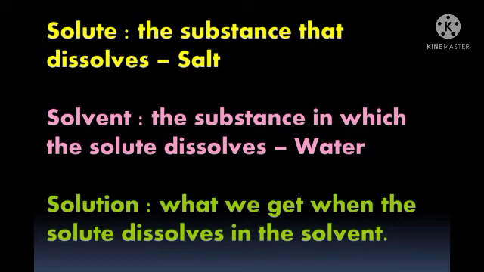So what is a solute? The substance that dissolves. Which substance had dissolved in water? It was the salt. So salt is the solute. The substance that dissolves is known as solute. So our salt had dissolved in water, so salt is known as solute. Any substance that dissolves is known as solute.